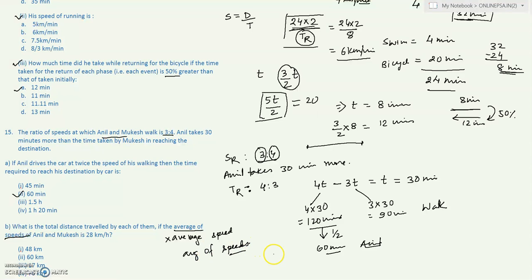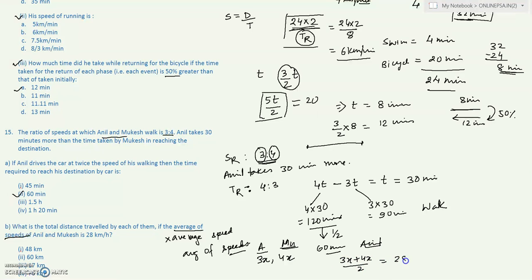And we know already how we average two particular items or n particular items, right? Total of all the observations divided by the number of observations. So right now we can assume the speeds as 3x and 4x for Anil and Mukesh. And what is the average going to be? The average is going to be (3x plus 4x) by 2.